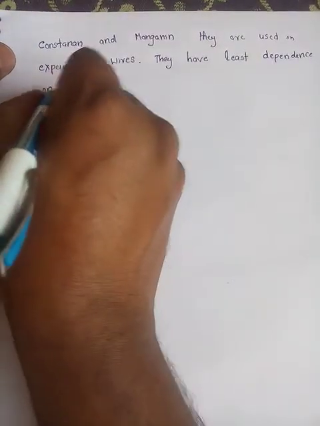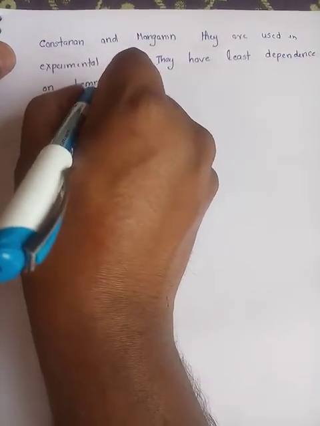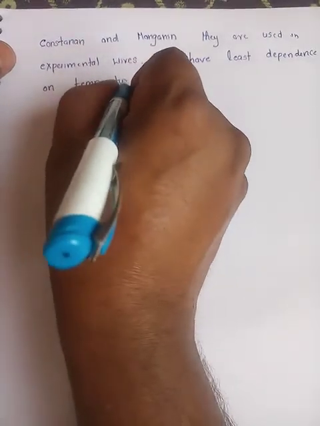Because they have the special property that they have the least dependence on temperature. For a change in temperature, the change in alpha value is very small. That's why they are used in making experimental wires. So this is about the temperature coefficient of resistivity.